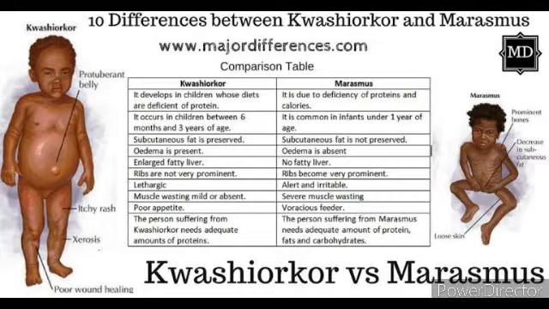Control and treatment method: the child who is suffering from marasmus should be given a diet rich not only in proteins but also in carbohydrates and fats.